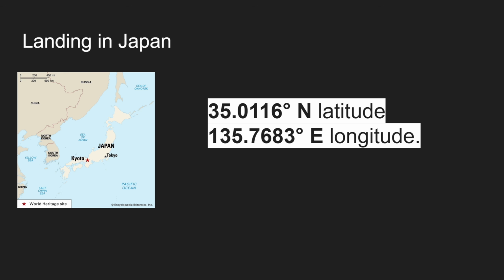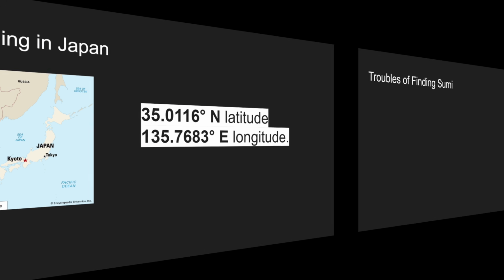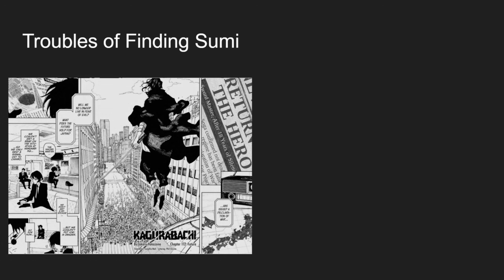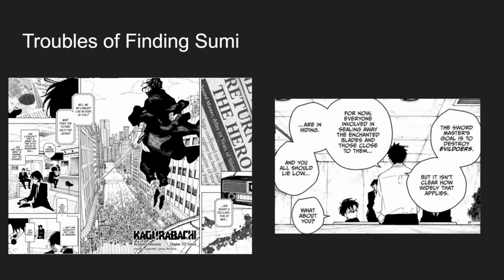Now that we have the coordinates and can land in Kyoto, one step closer to Sumi, we have to look out for another thing, and that thing goes by the name of Akamura Soga. So you gotta remember, Akamura Soga, he's kind of being an asshole right now. He's being a little bit of a bitch, I'm gonna be honest, okay? He's trying to kill a bunch of people that he thinks are evil. Even if they're good guys, he still wants to kill them because he can't get off his high horse. Now everybody's in hiding right now, and it's kind of annoying. It really gets in the way of trying to find Sumi because she's hiding away.